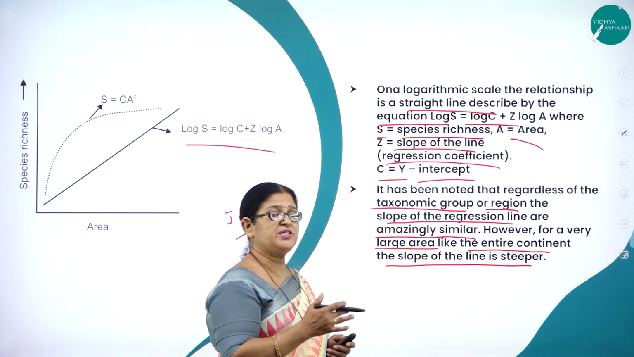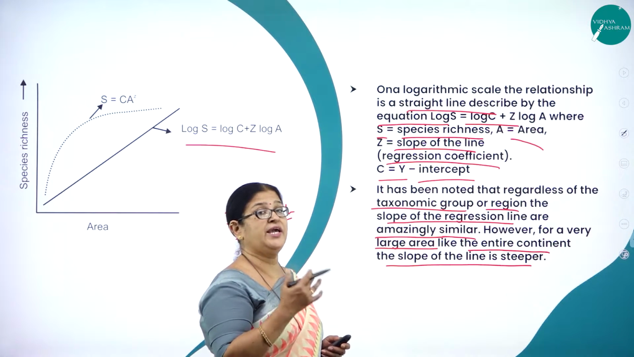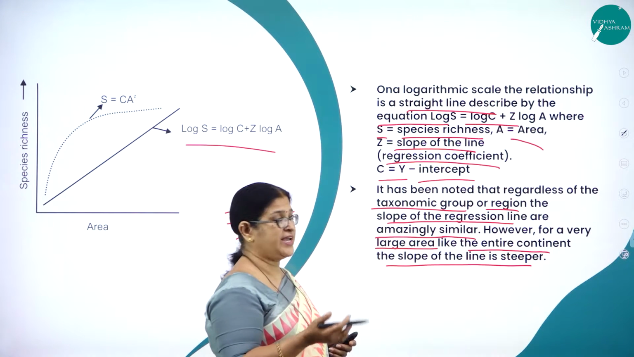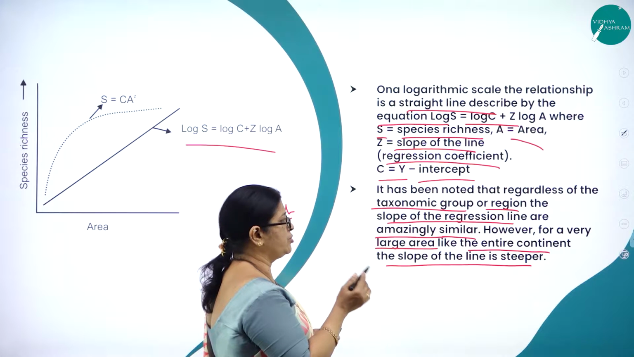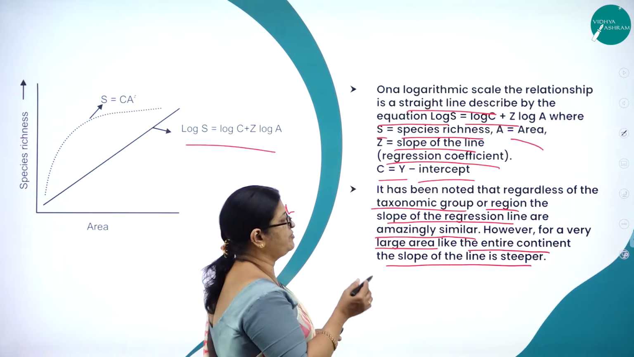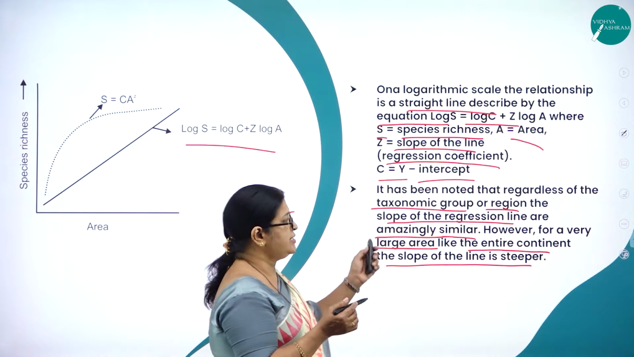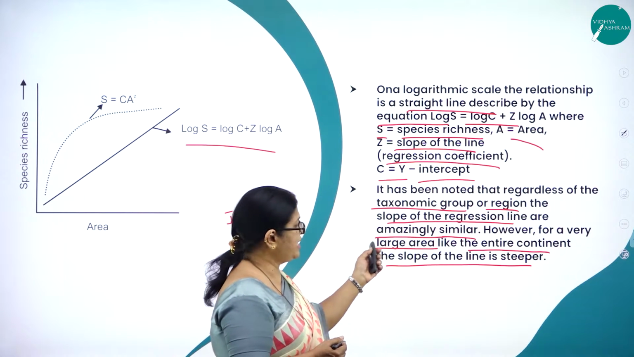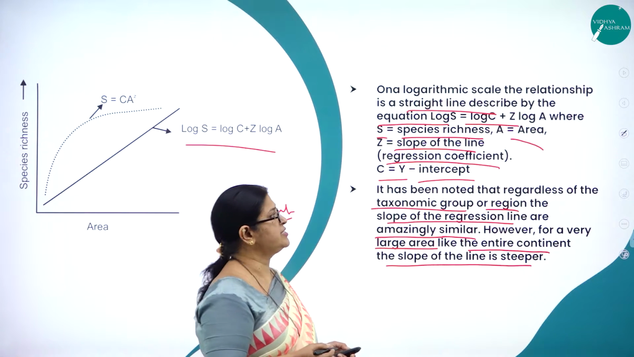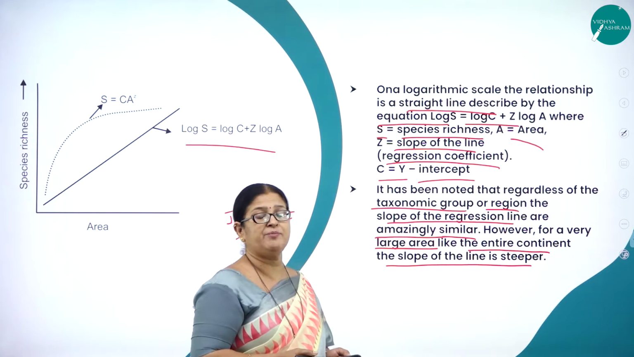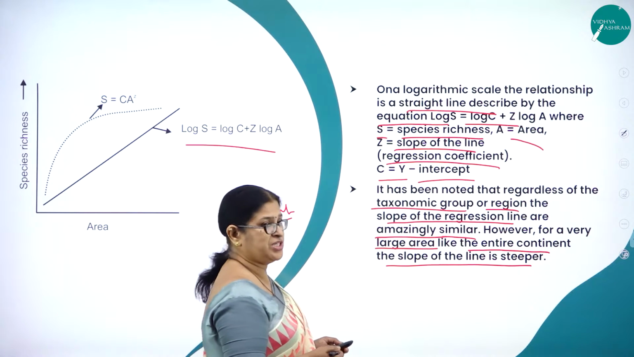So the species richness depends upon the area, right? Surface area. So it has been noted that regardless of the taxonomic group or region, the slope of the regression lines are amazingly similar. However, for a very large area like the entire continent, the slope of the line is steeper. So this is a very, very important concept from examination point of view.